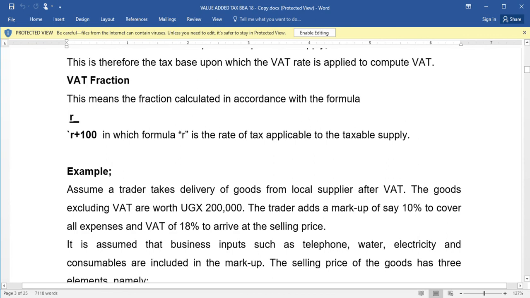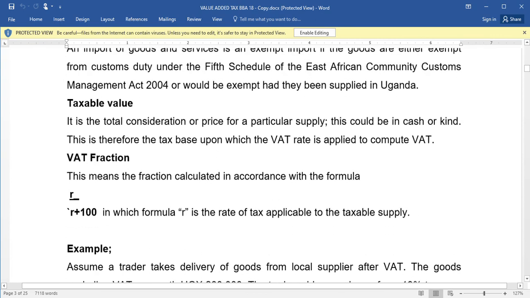So those were the key definitions in VAT.